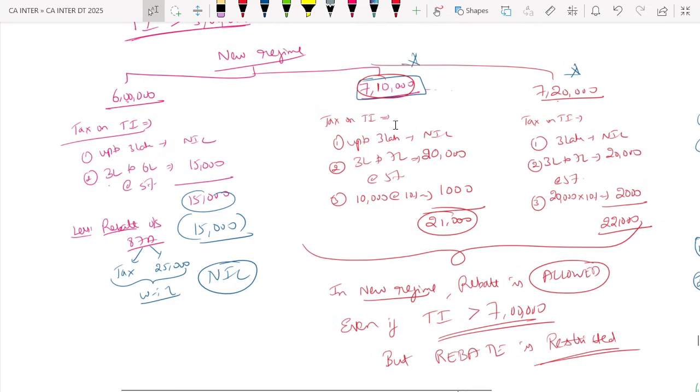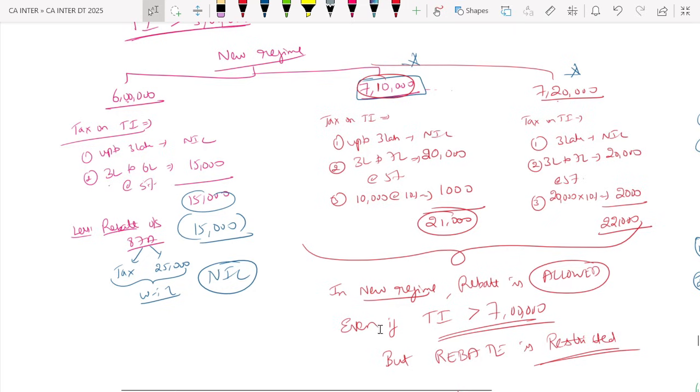But if the income crosses 7 lakh, let's say 7 lakh 10,000 or 7 lakh 20,000, you see tax on total income for 7 lakh 10,000 will be 21,000. Tax on 7 lakh 20,000 rupees will be 22,000. Because up to 3 lakh it is nil, 3 lakh to 7 lakh is at 5%, and more than 7 lakh it is at 10%. So here it is how much? 21,000, 22,000. In new regime, rebate is allowed even if total income is more than 7 lakh.